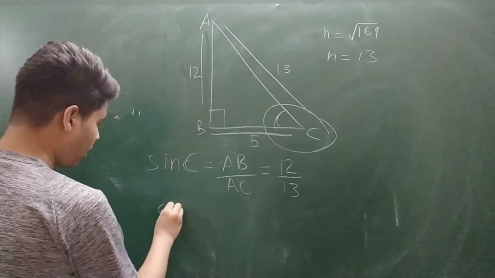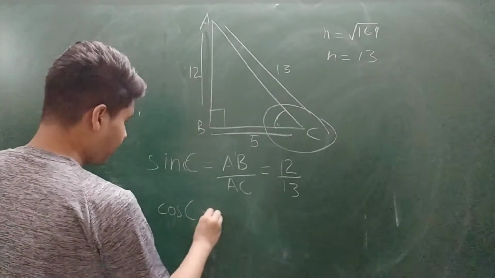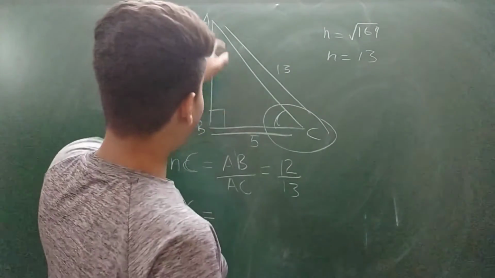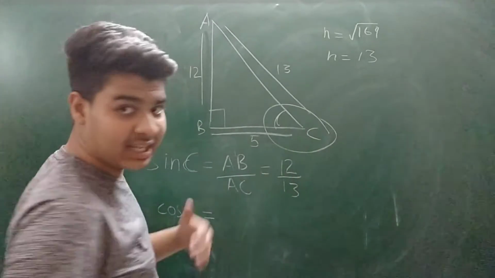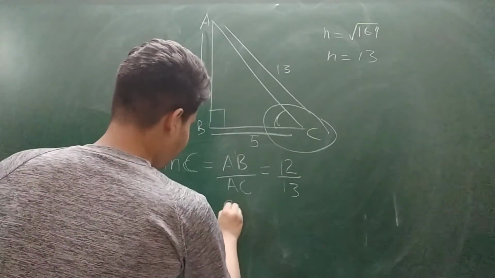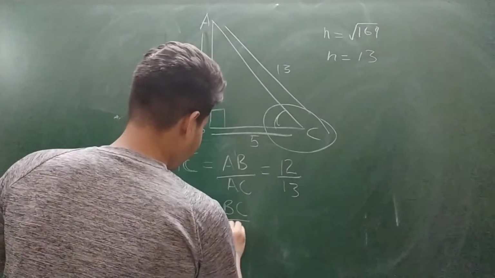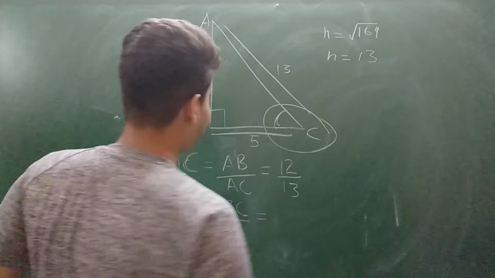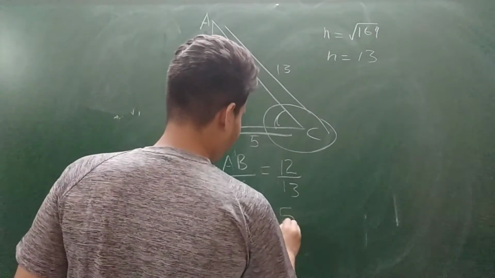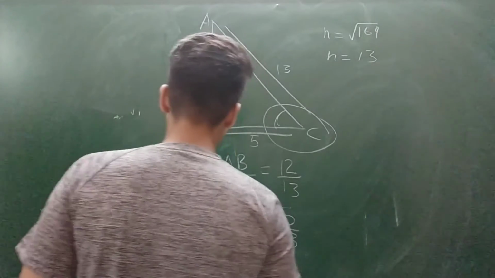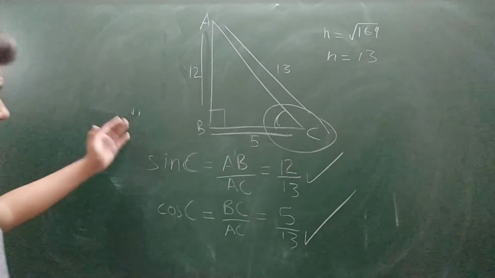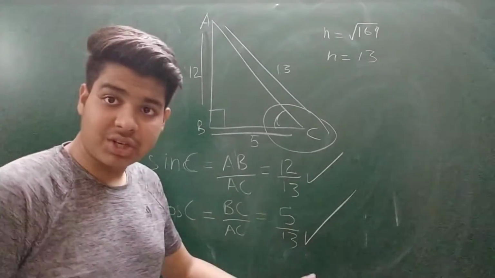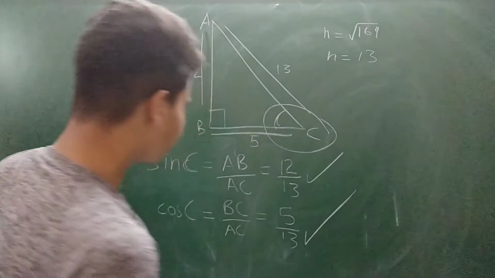Then cos C will be BC by AC, because cos refers to the side on which the angle is. So the angle is on BC upon AC. Then it becomes BC is 5 and AC is 13. These are the value of sin C and the value of cos C. In this way, we have solved this question in a simple manner.